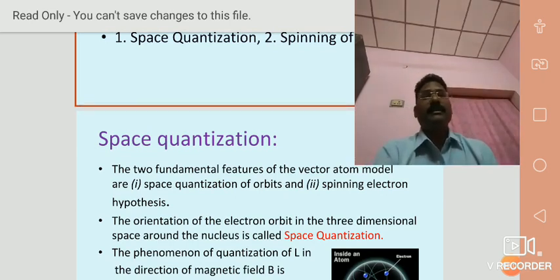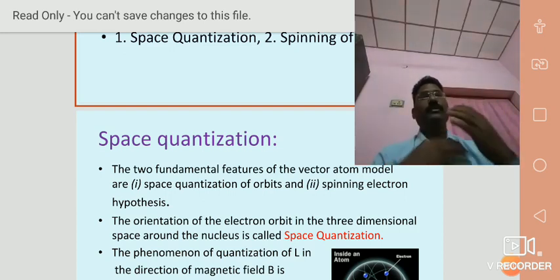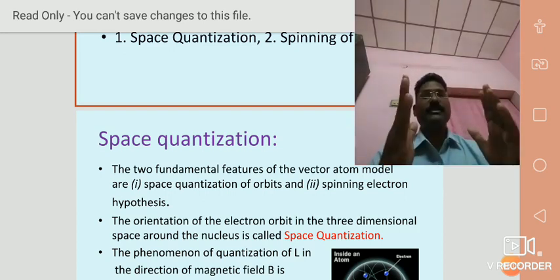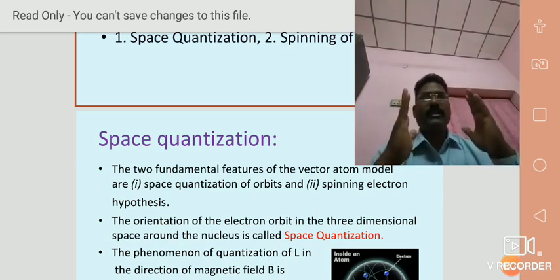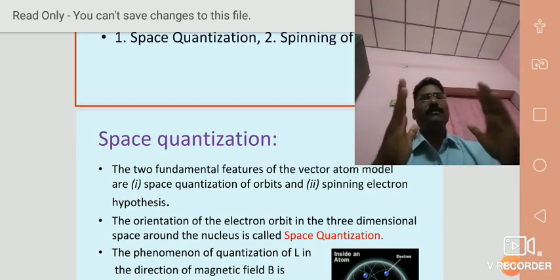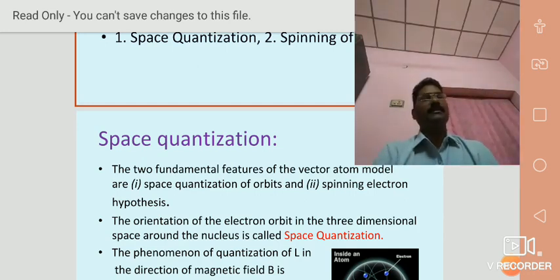No, maybe the orientation of the electron around the nucleus in an atom may be three-dimensional. The new concept that comes out on the basis of this assumption is called space quantization. And the second one, spinning of the electron.